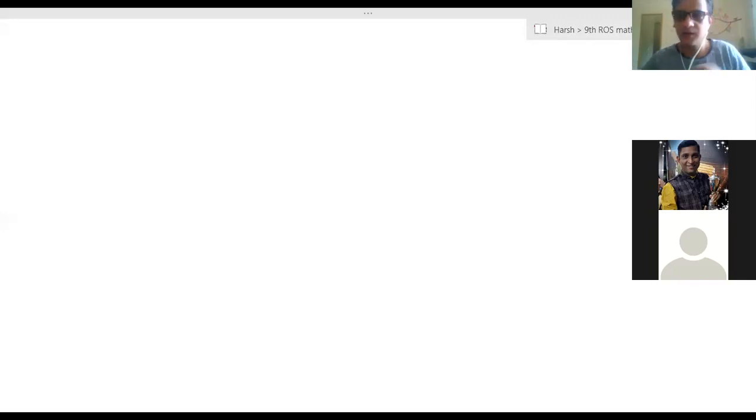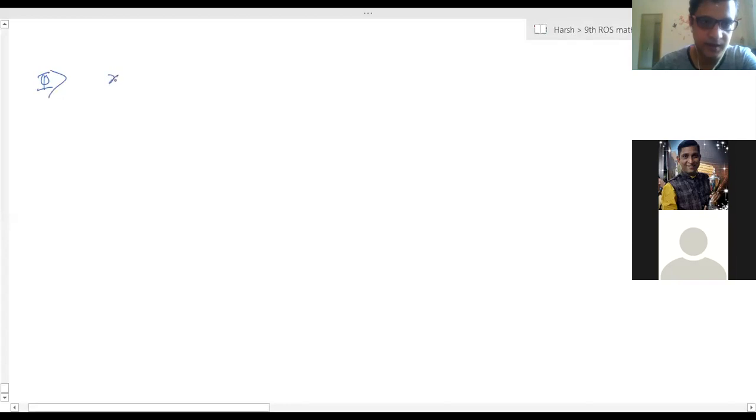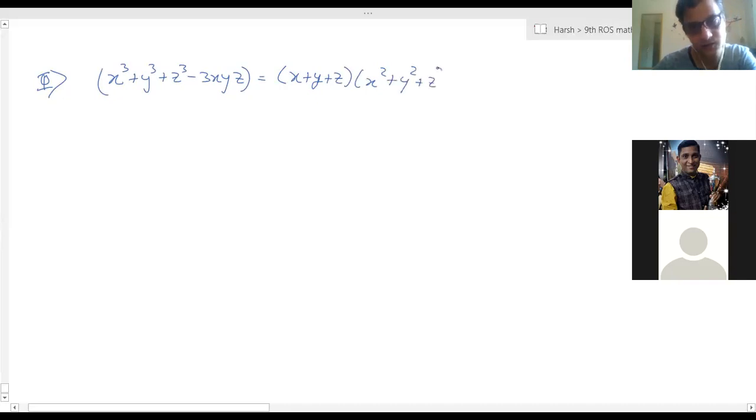This is the last identity of this chapter, and it says x cube plus y cube plus z cube minus 3xyz is equal to x plus y plus z into x square plus y square plus z square minus xy minus yz minus zx.